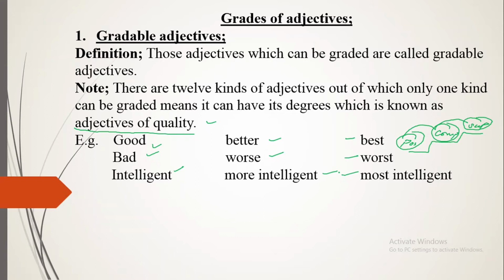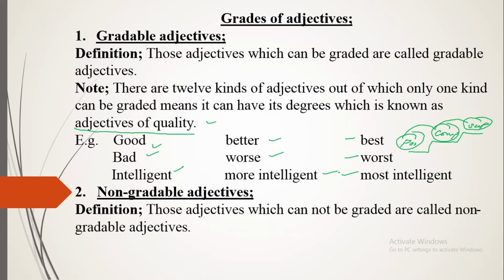So those adjectives which can be graded and to which you can give degrees are known as gradable adjectives. And I told you there are 12 kinds of adjectives, out of which only adjectives of quality can be given degrees, and the remaining ones you cannot grade and cannot give degrees to; they are known as non-gradable adjectives. What is the definition of non-gradable adjectives? Those adjectives which cannot be graded are called non-gradable adjectives.